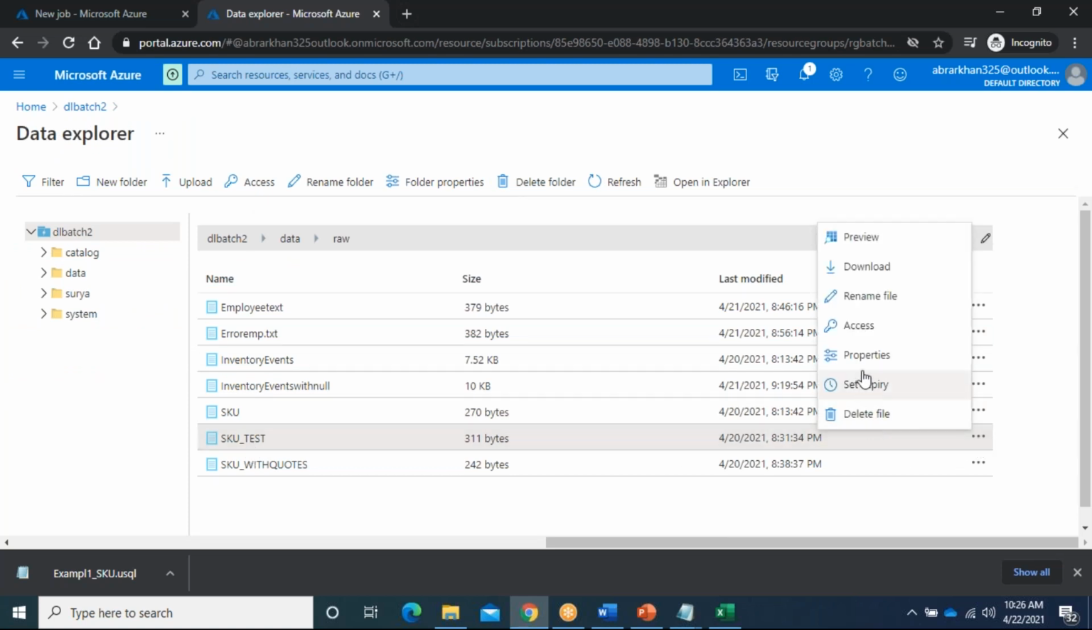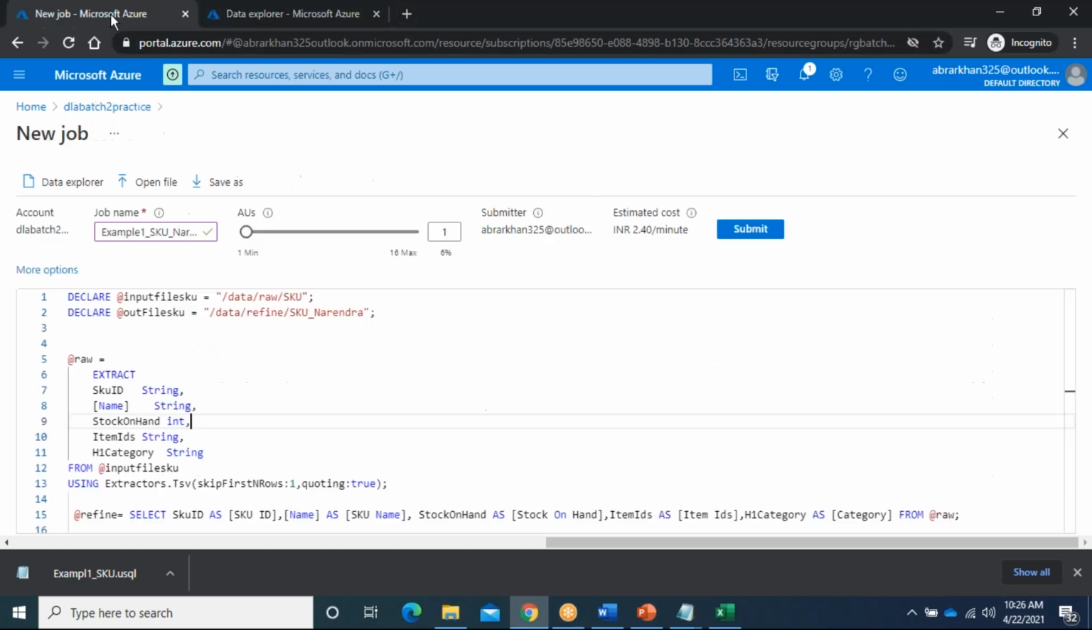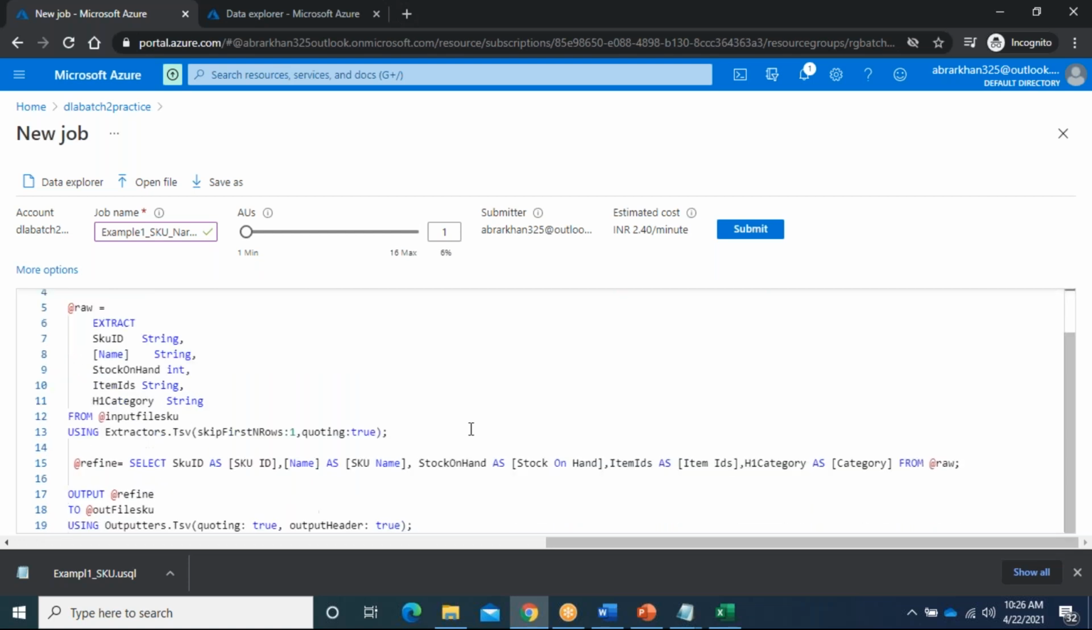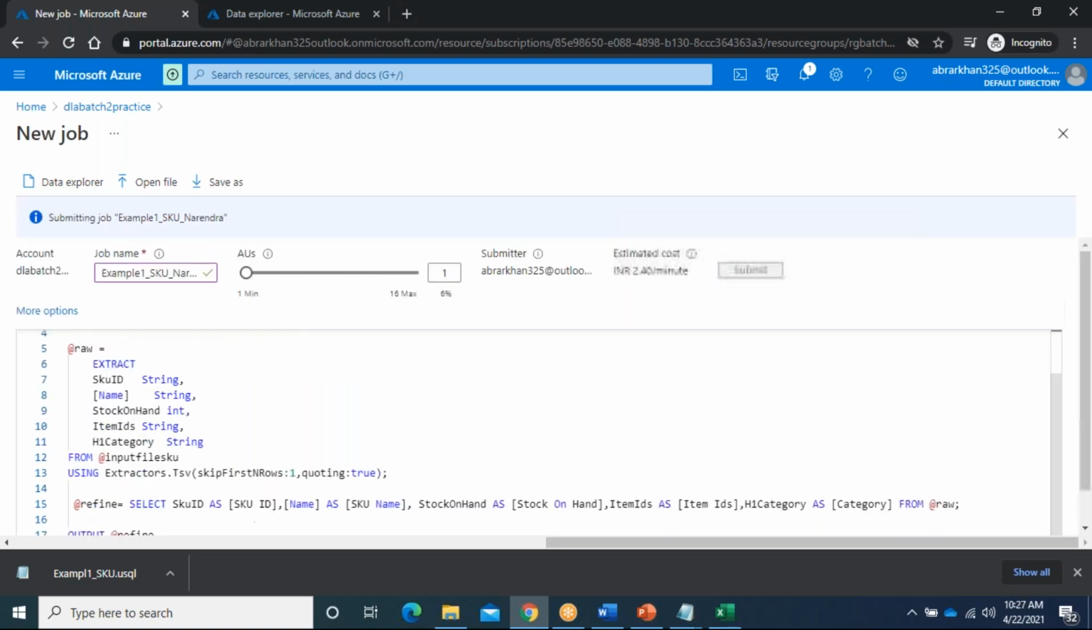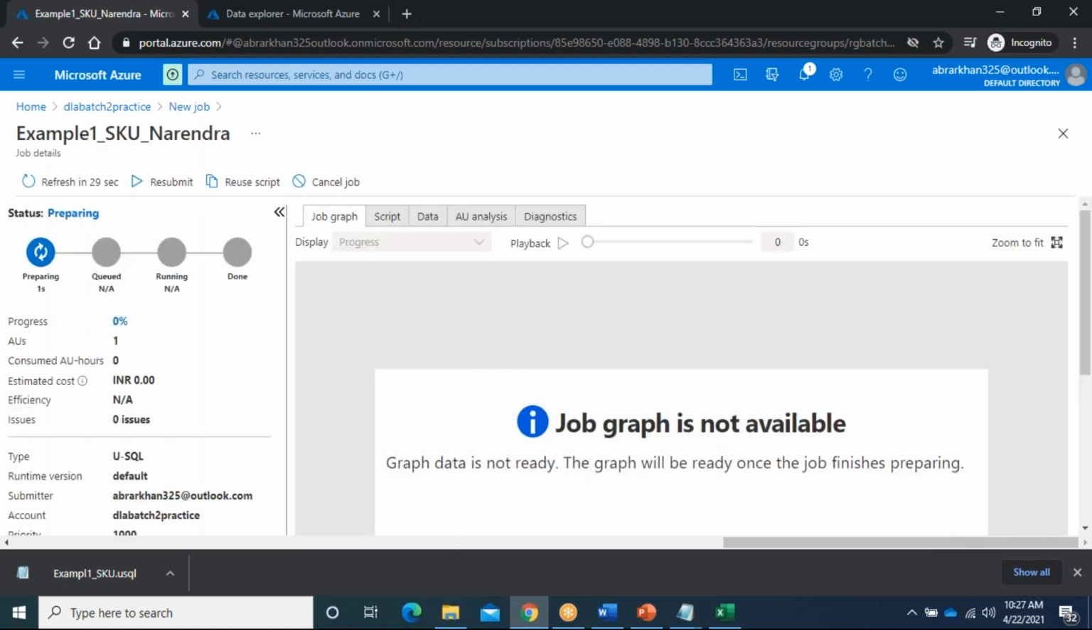What I can do is rename the file. I will take the file name, cancel, go to this one, and change my SKU. Okay, we will run this one. We will see what will happen. Basically, you will get this type of errors in real time.